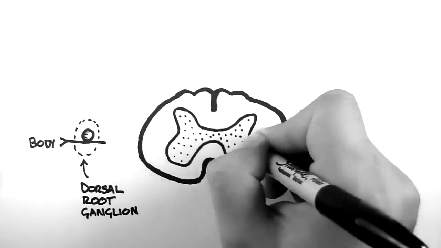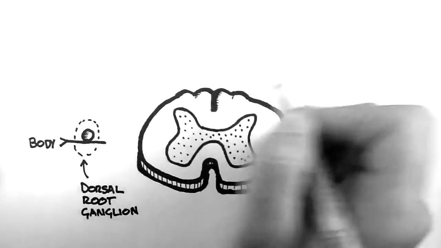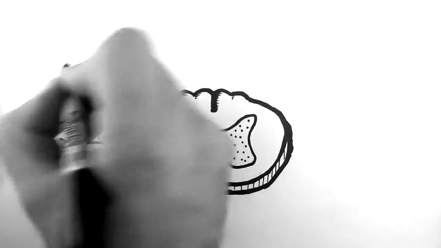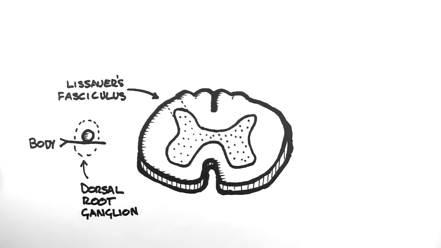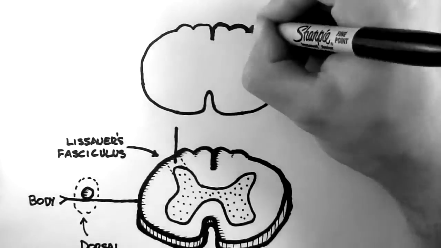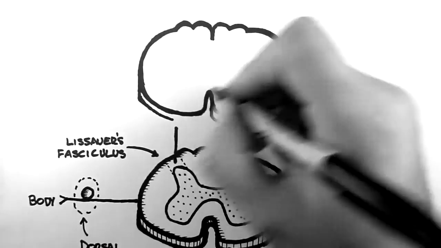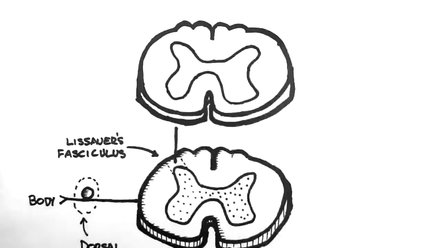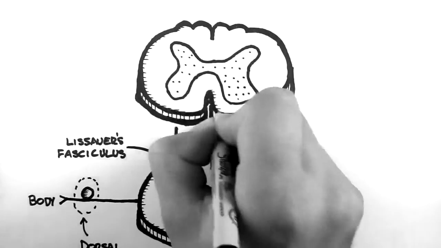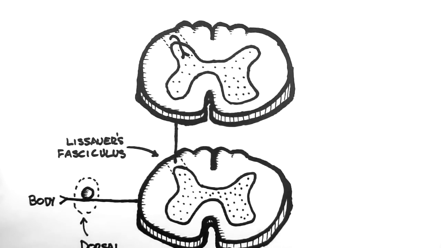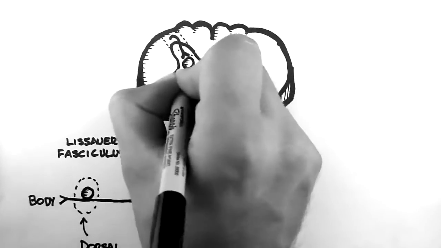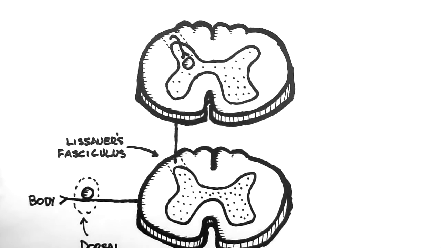Now here's a slice of the spinal cord. And here is Lissauer's fasciculus. The spinothalamic tract enters the spinal cord and ascends or descends 1 or 2 levels within Lissauer's fasciculus. Then it synapses onto a cell body in the dorsal horn of the grey matter. The dorsal horns are the back parts of the butterfly wings of the grey matter.